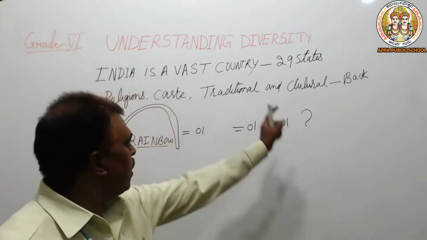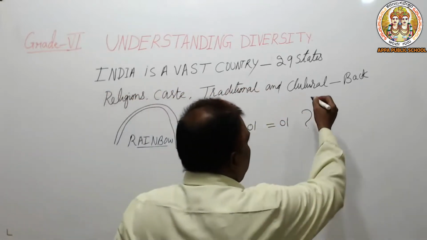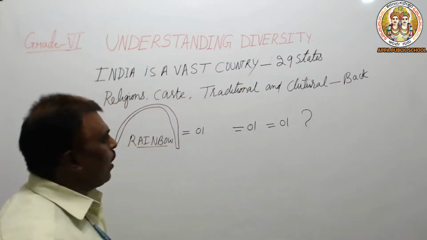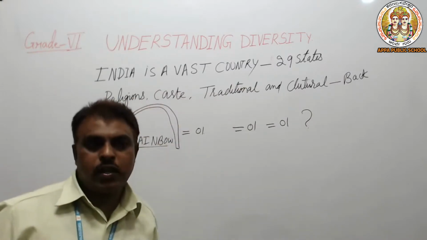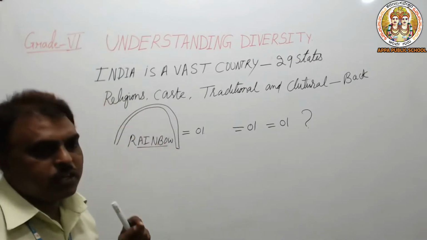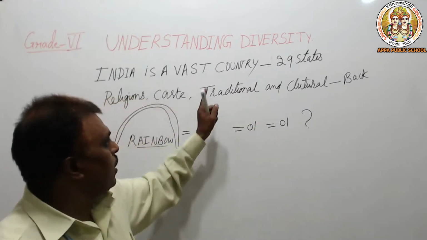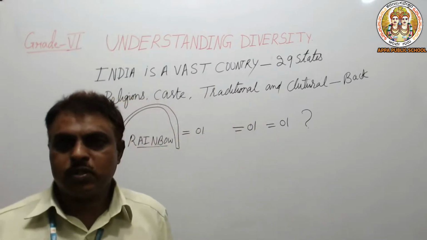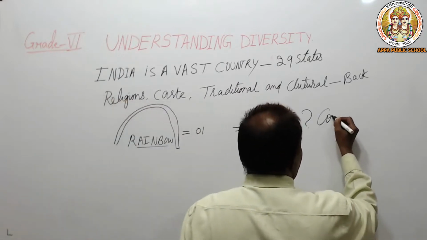As per regional, caste, traditional and cultural background, we are different. In the 7 rainbow colors, none of the colors is the same. But as per everything, India is one. How is it possible? It is possible because of one Constitution we have.